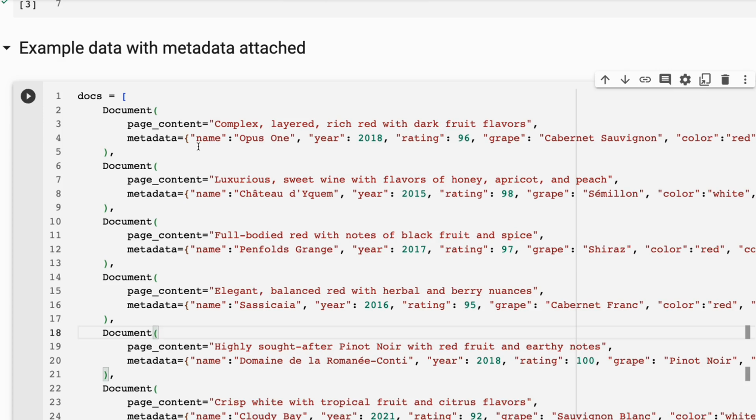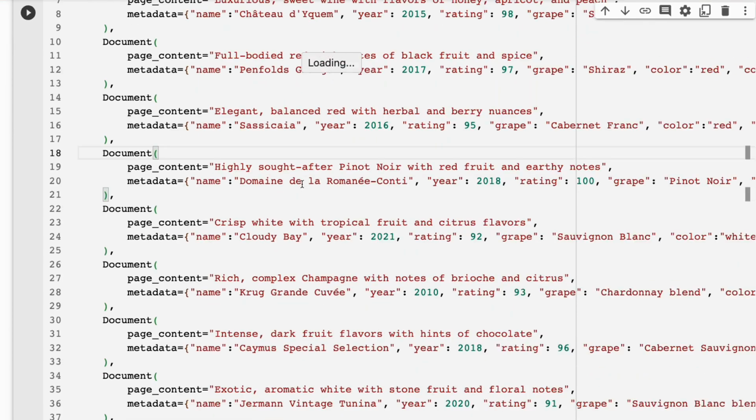One of the things that I see a lot of people, if they've got a CSV file, and a lot of the data would make good metadata, and then part of it would be used for the semantic search. This is a perfect example that you could do this. And you could basically write a little function that would go through your CSV file, take it out, and convert it to something like this for all your different examples.